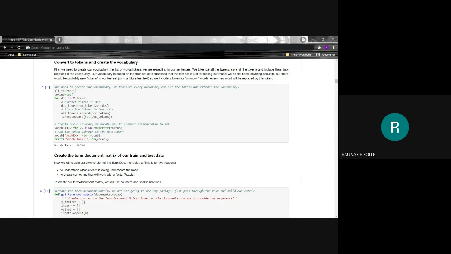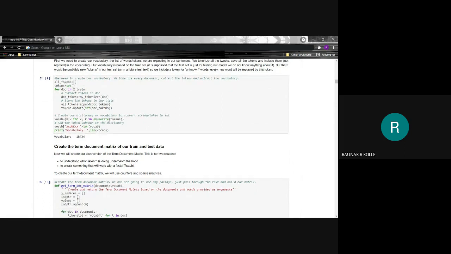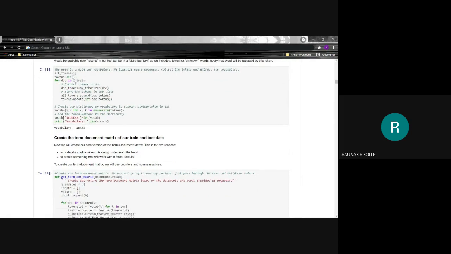To create our own term document matrix, we will use counters and sparse matrices. We won't be using any package. We'll be just passing the text and building our matrix.